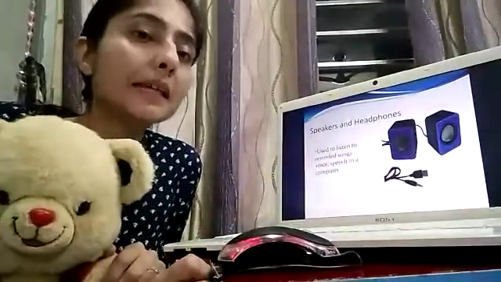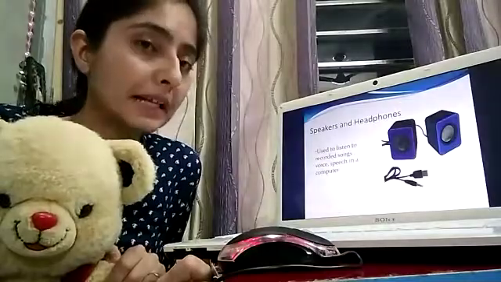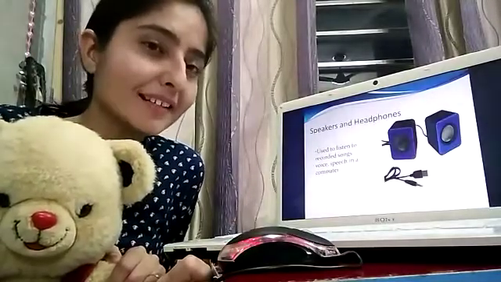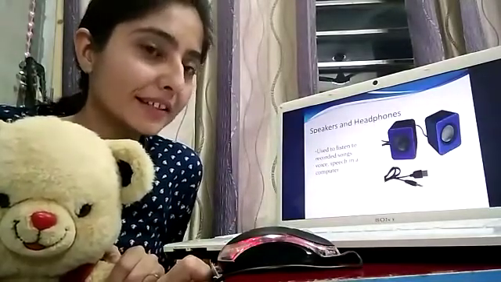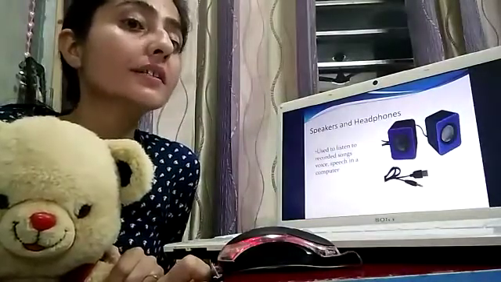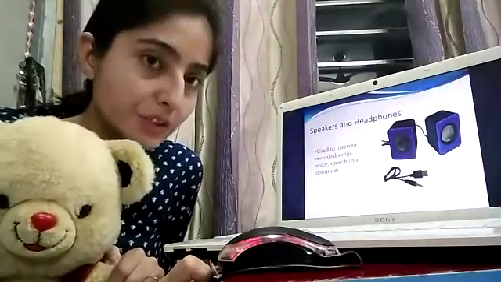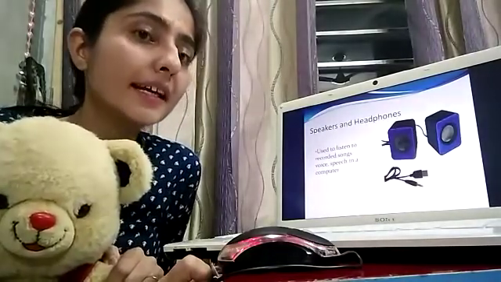Next one is speakers and microphones. You are using them now. Why are you using them? Because you listen to various voices, listening to music.